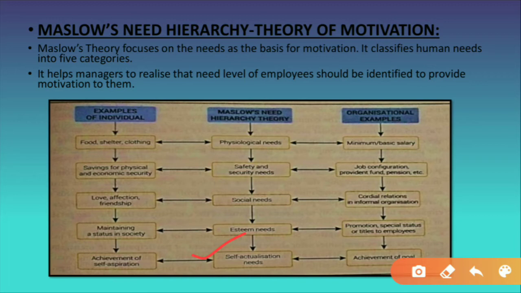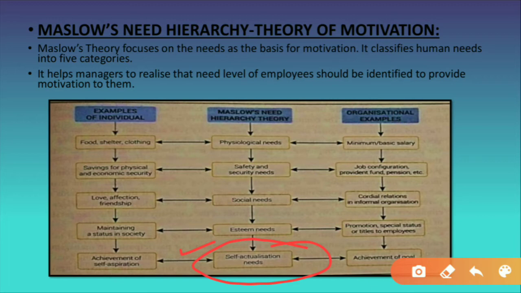Okay, self actualization need. This is the need which refers to the aim of your life, meaning this is about you and nothing else. As we have seen, the physiological need is completed, the safety need is achieved, the social need is achieved, the esteem need is achieved. After achieving all these needs, people tend to think about themselves. They want to fulfill their aim, their aspirations, their own goals. So this need is about oneself.